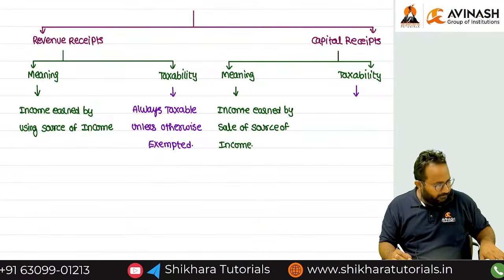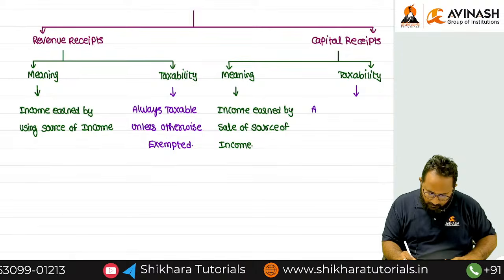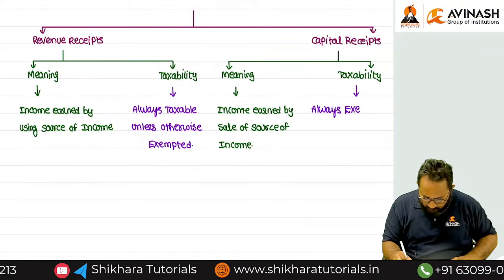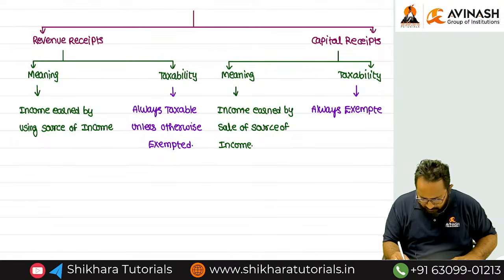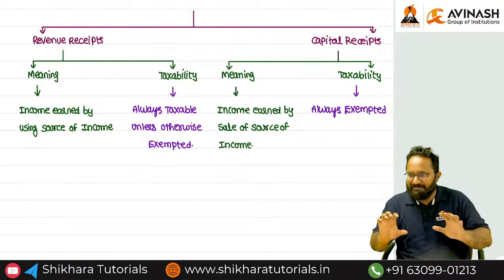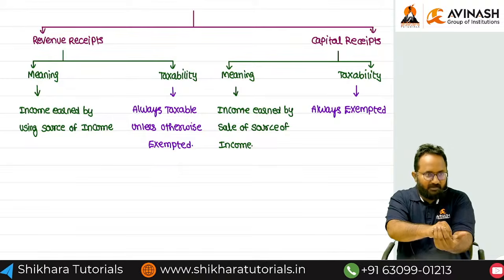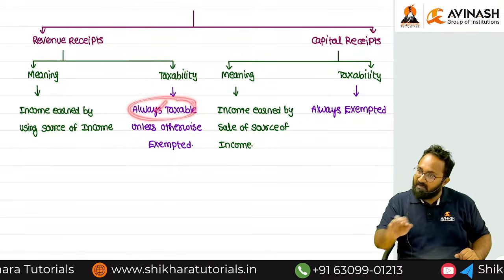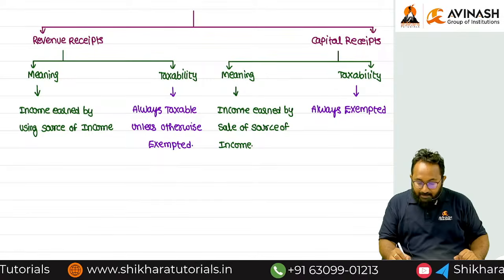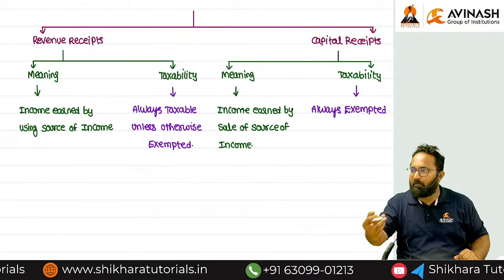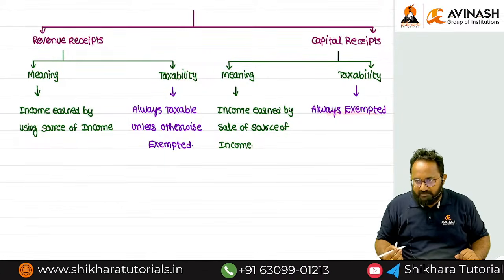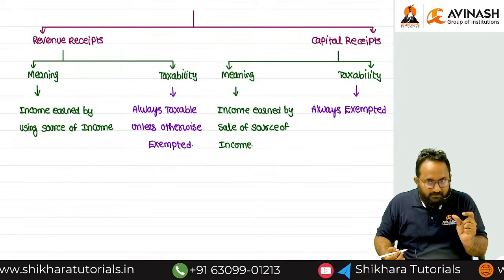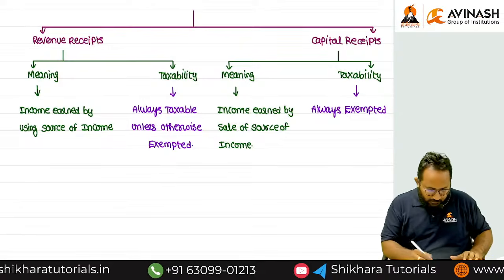Yes, always what, ra? Exempted. Capital receipts always what, ma? Exempted. I will tell you the simple meaning, ra. That is not included in the income definition. That's why exempted. Revenue receipts are always included in the income definition. Capital receipts are always what, ma? Excluded from the income definition. That's why exempted. But certain capital receipts are included. What is a certain capital receipt? Capital gain income.